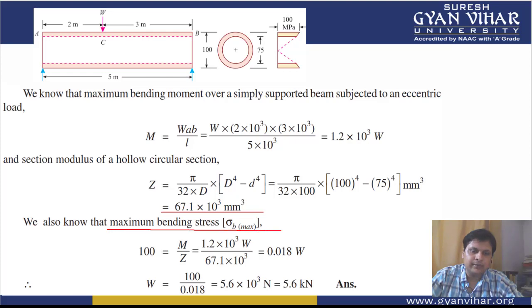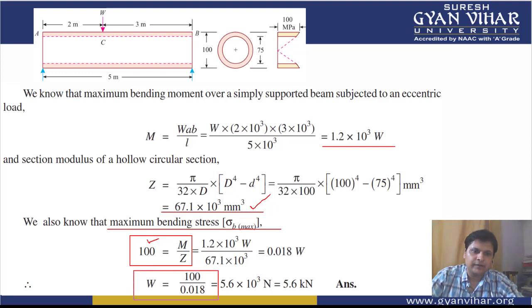We also know that maximum bending stress can be calculated by M by Z. Maximum bending stress is given to us, that is 100. Putting that value, and the value of M, the bending moment which we have calculated, and the Z value which we have calculated, we can get the value of the unknown. What was the unknown? The unknown was this load which was acting. So this was also an easy question, students, not a difficult one.